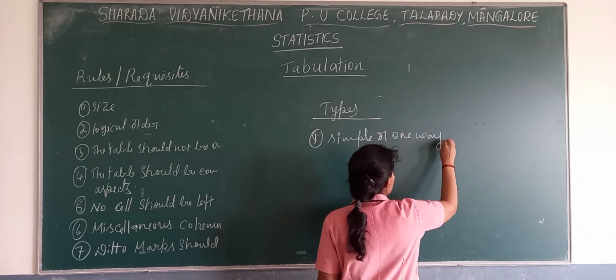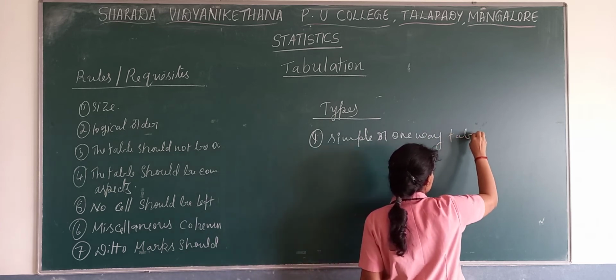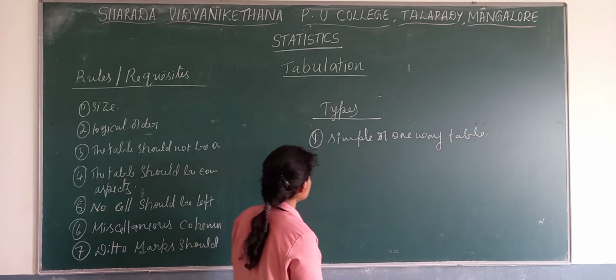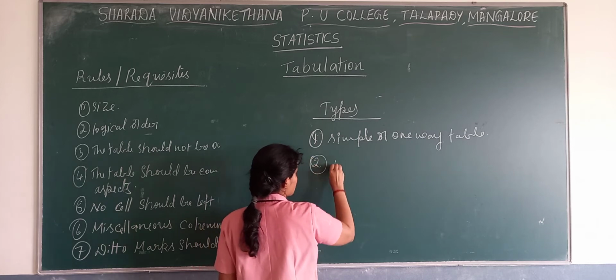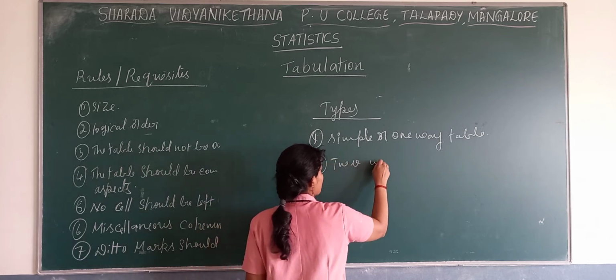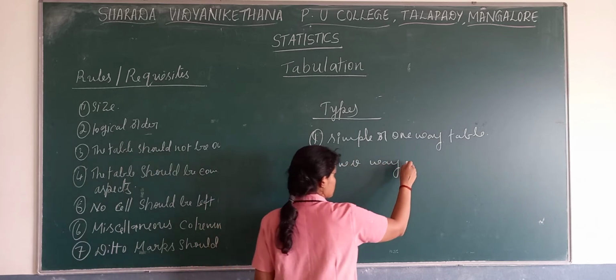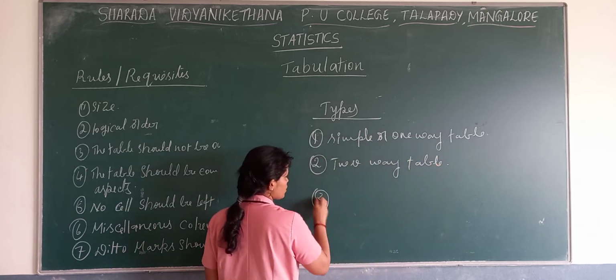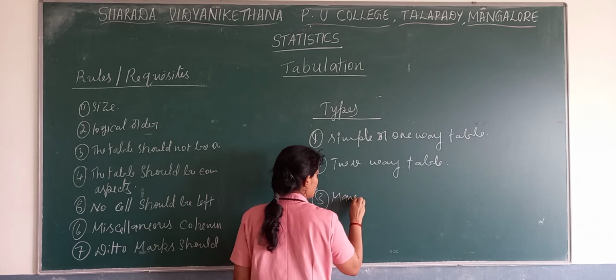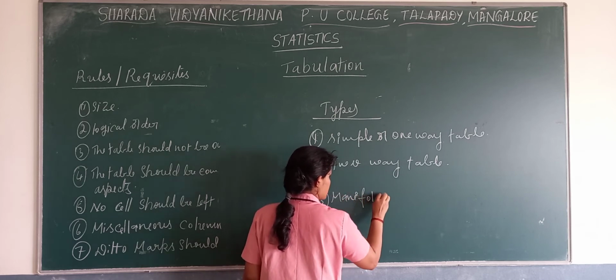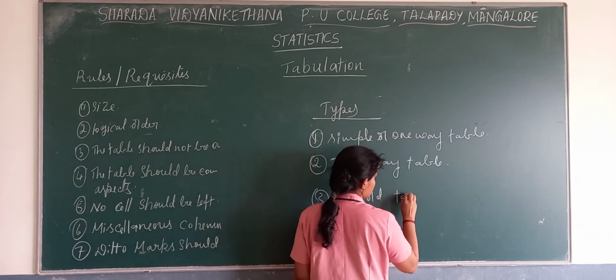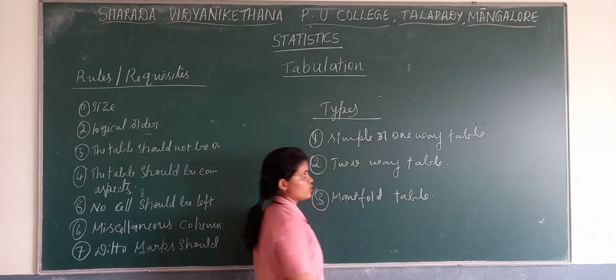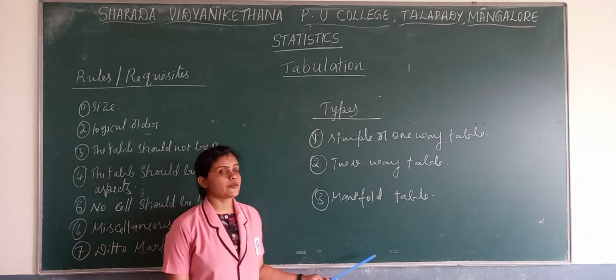Then the second one is two-way table. And the third one, manifold table or contingency table. So these are the different types of table.